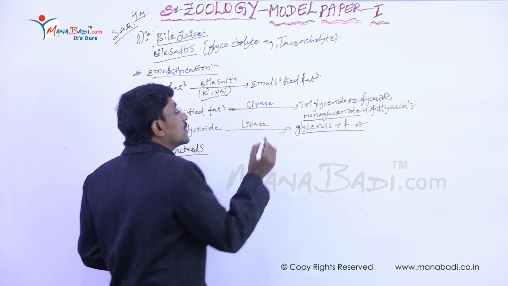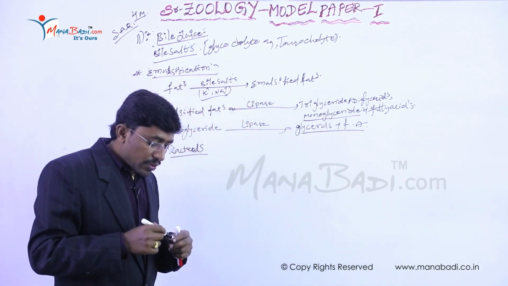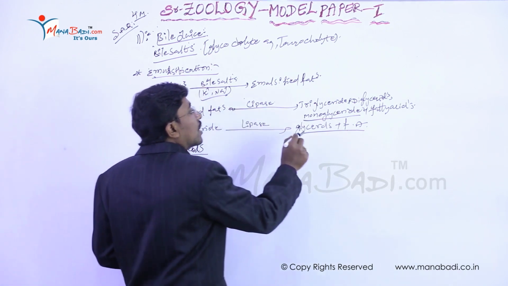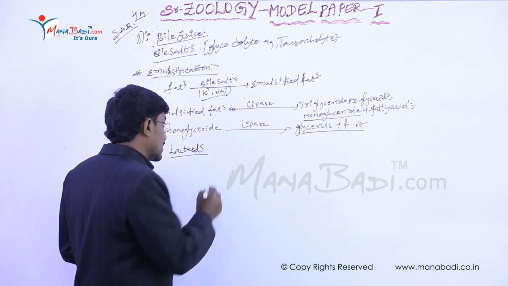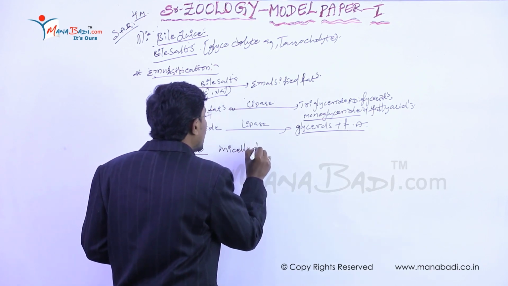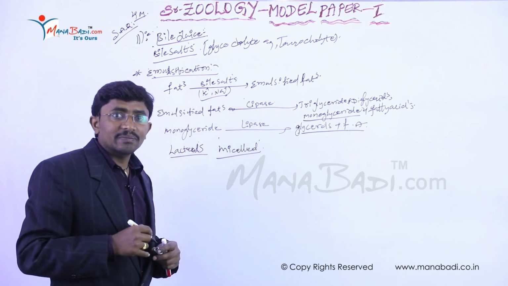And finally, these glycerols and fatty acids first enter into the intestinal mucosa, and in the intestinal mucosa, these glycerols and fatty acids are converted into micelles. These micelles are all absorbed into the lymphatic vessels by the lacteals.